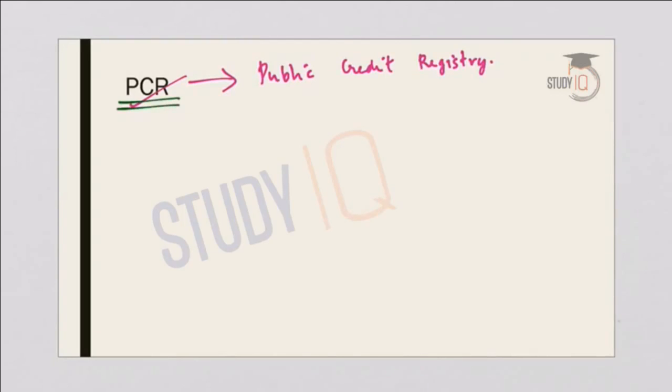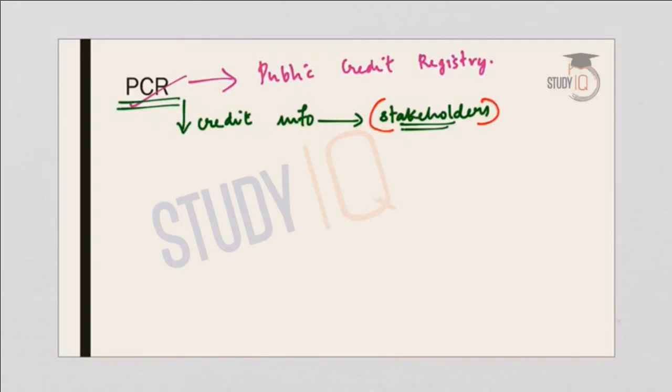So what is meant by PCR or Public Credit Registry? It is an extensive database of credit information for India. So this will be a database which provides all the credit information, and this credit information will be made available to all the stakeholders like the banks, the regulators, the government, the public. So all stakeholders will have access to this data which is available on the Public Credit Registry.